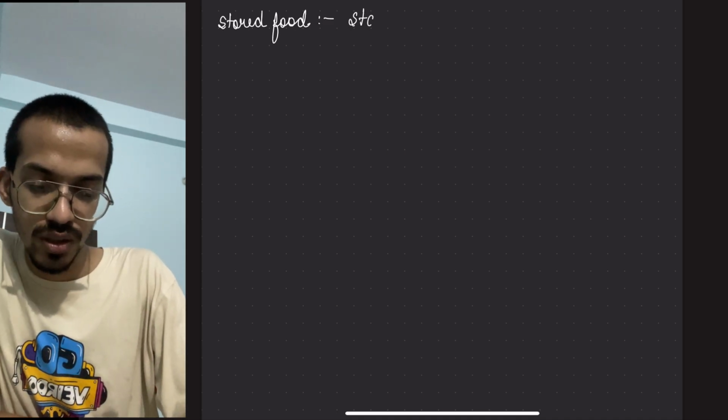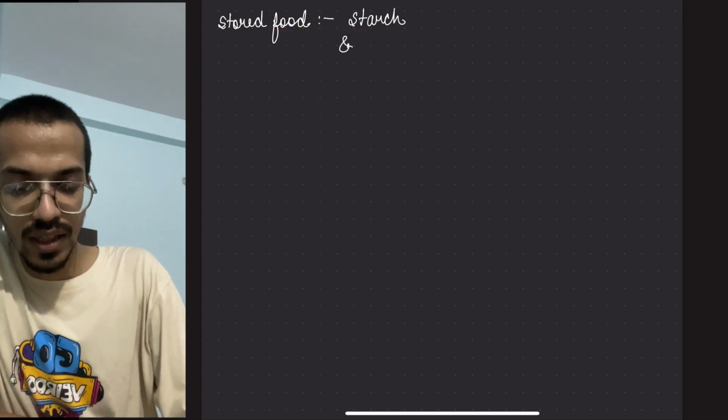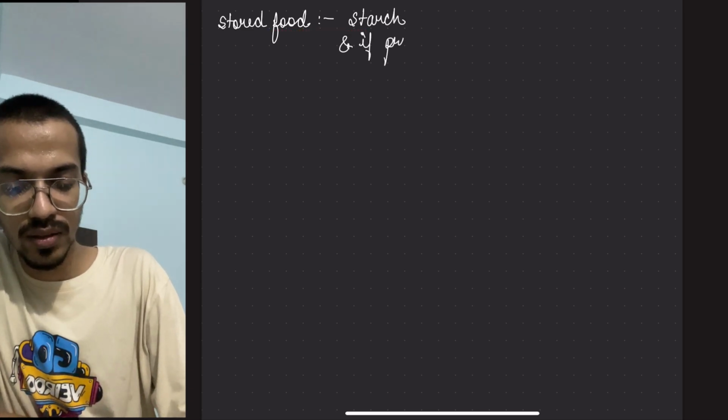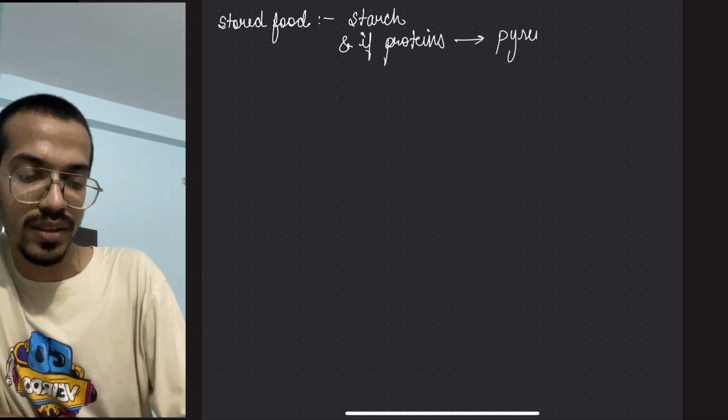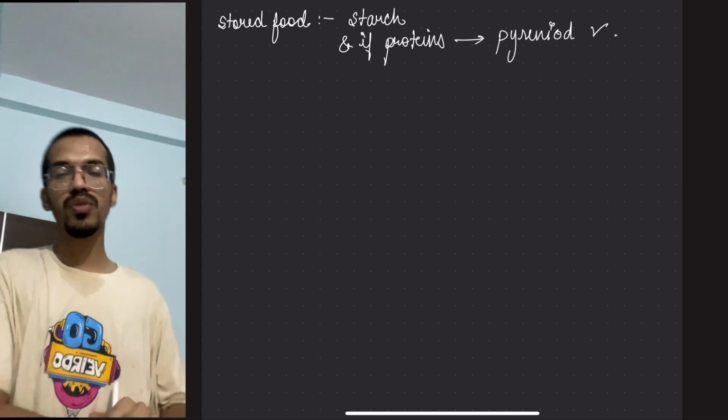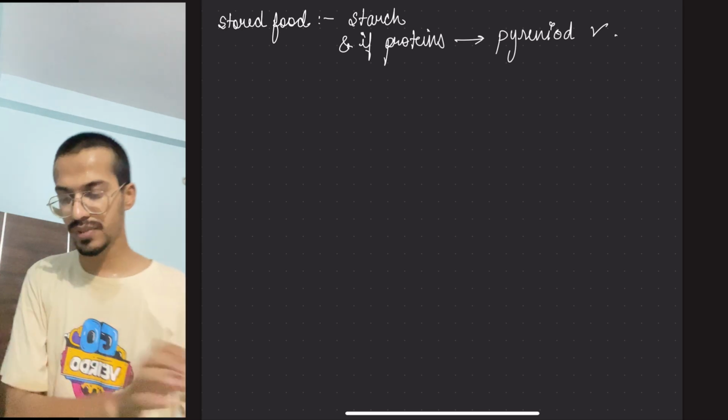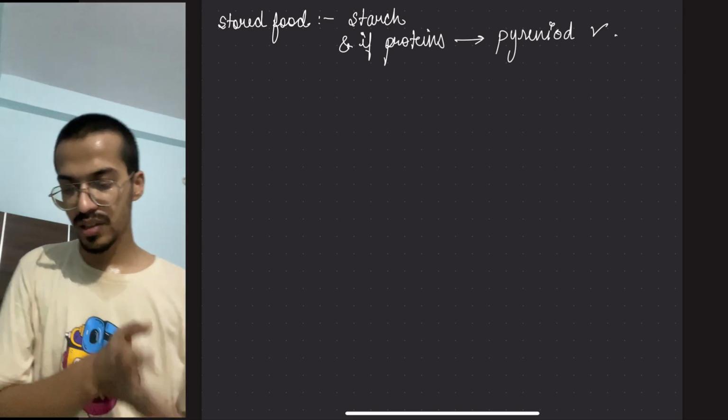Stored food is in the form of starch. And if proteins, then there is pyrenoid present. P for protein, P for pyrenoid. Not a tough thing to remember. You can easily remember it.